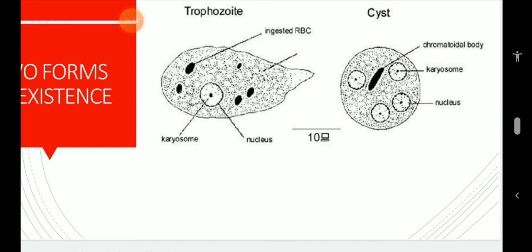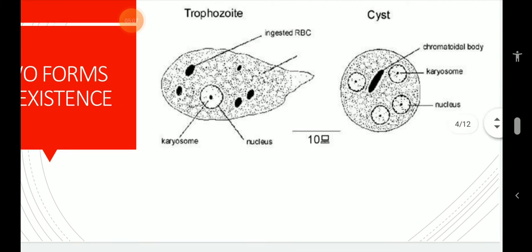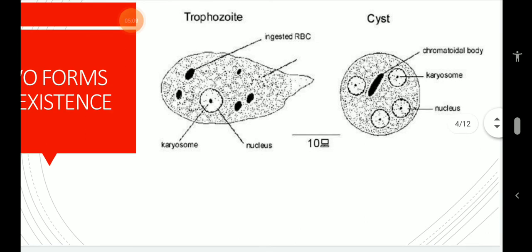The presence of RBCs in food vacuoles is an important characteristic feature of this parasite, as the capacity of ingesting RBCs is higher and not seen in any other intestinal amoeba of man. Contractile vacuole is entirely absent because Entamoeba lives in an environment which is isotonic. Hence, the osmotic concentration of its body remains equal to its surrounding, and no water enters inside its body by osmosis. Therefore, there is no need for contractile vacuole.